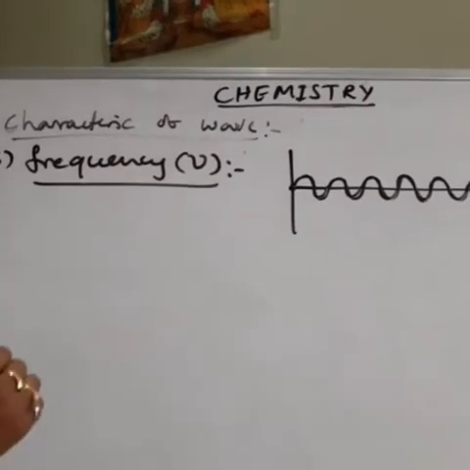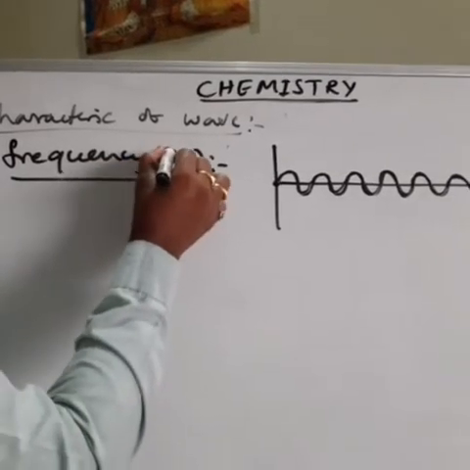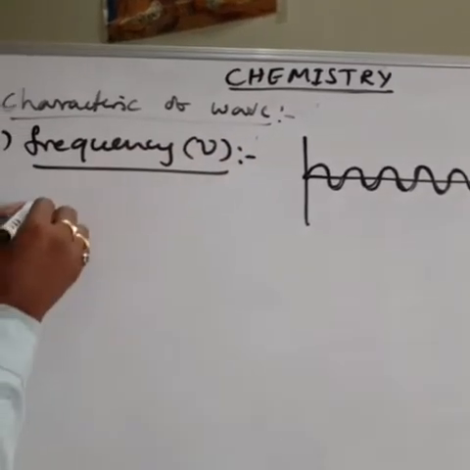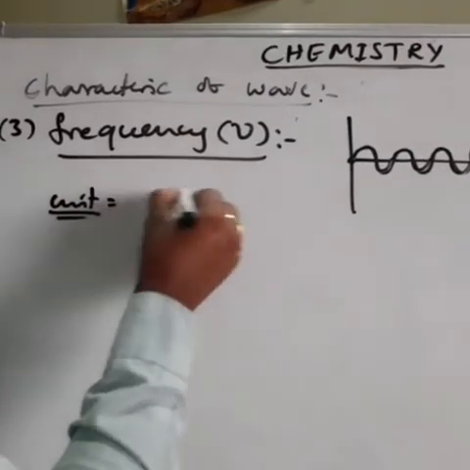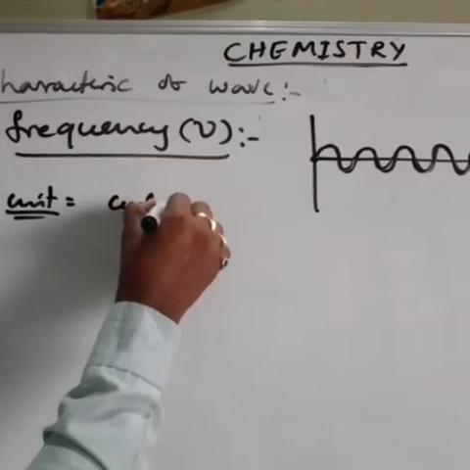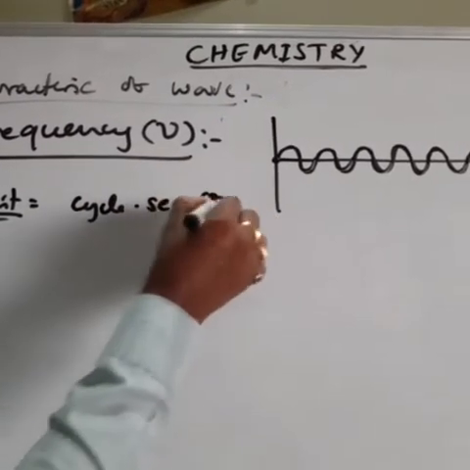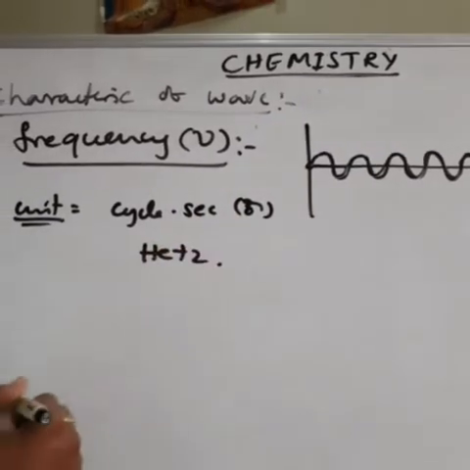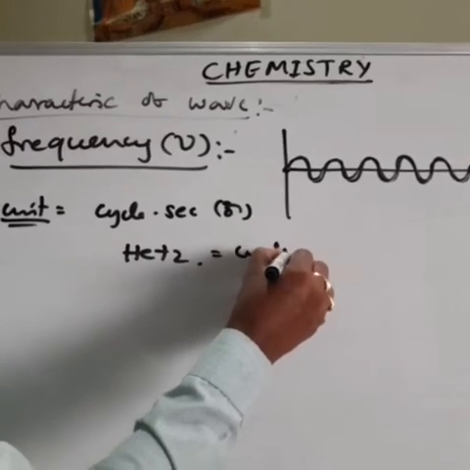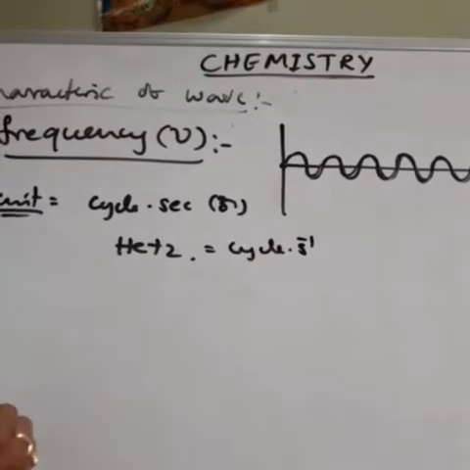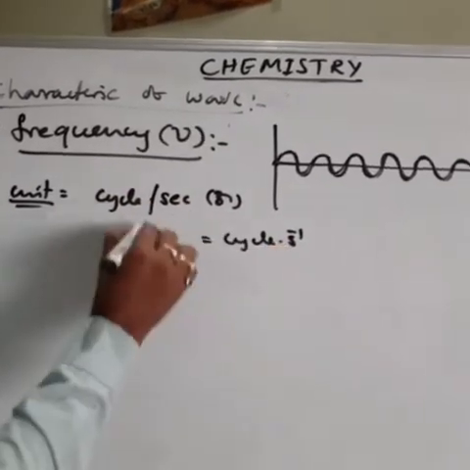Understood what I said? Then next, frequency is represented by the symbol nu. Then next is units. What is the unit of nu? Nu is equal to cycle per second, or hertz. 1 hertz is equal to 1 cycle per second inverse. So cycle per second or hertz; hertz is equal to cycle per second. You can take any one.